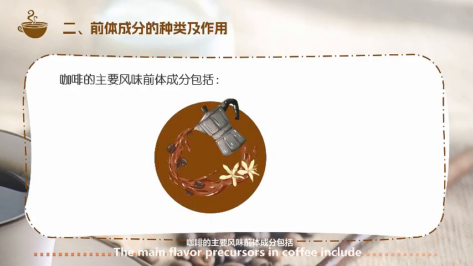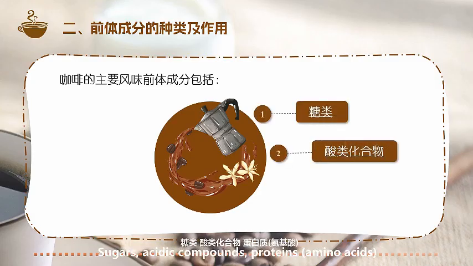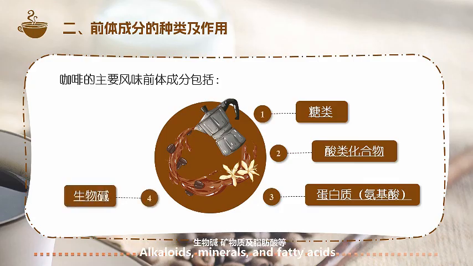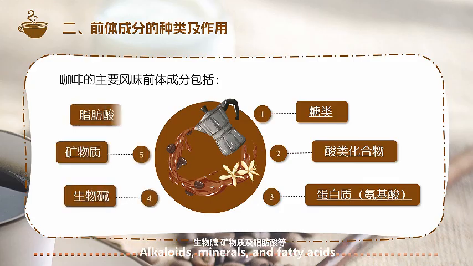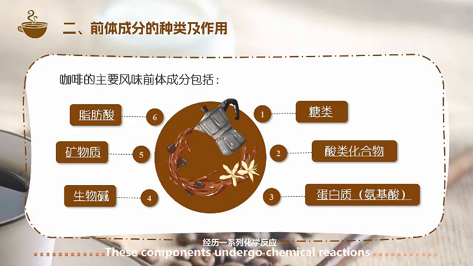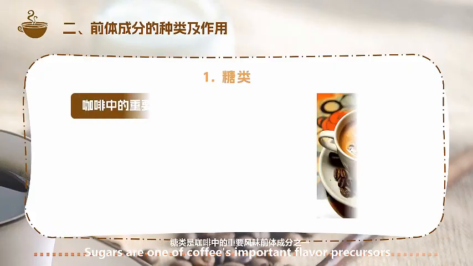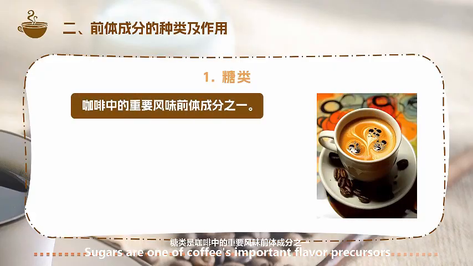The main flavor precursors in coffee include sugars, acidic compounds, proteins, amino acids, alkaloids, minerals, and fatty acids. During the coffee roasting process, these components undergo chemical reactions, ultimately forming flavor molecules that give coffee its distinctive flavor profile. Sugars. Sugars are one of coffee's important flavor precursors.